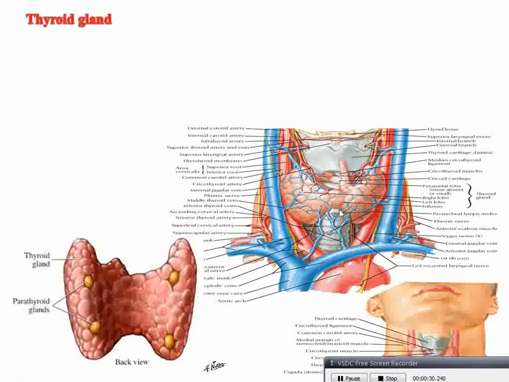The thyroid gland is an endocrine gland that is situated on the anterior aspect of the neck, embracing the trachea and the larynx. On the posterior aspect of the thyroid gland, golden colored structures can be seen. They are the parathyroid glands, which are located near the posterior border of the thyroid gland.